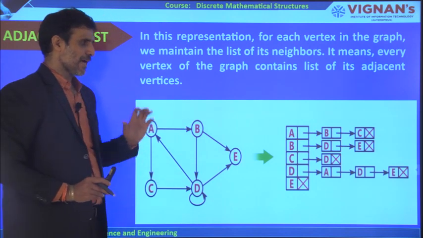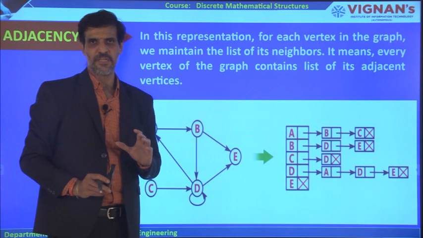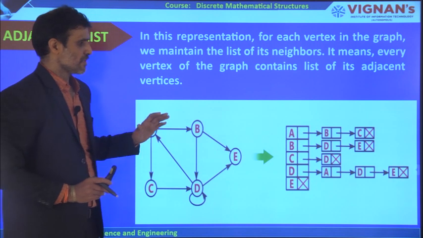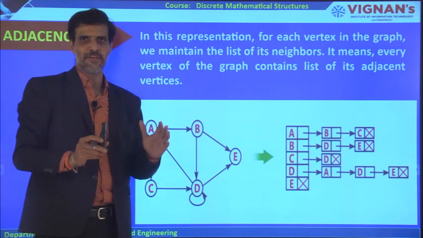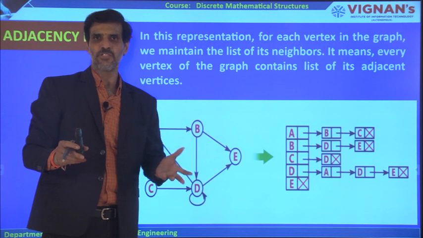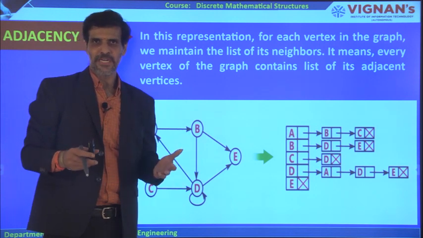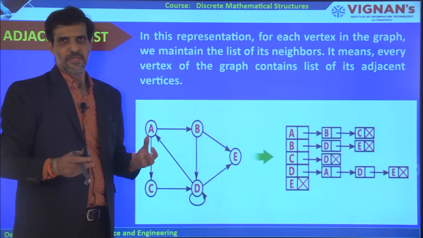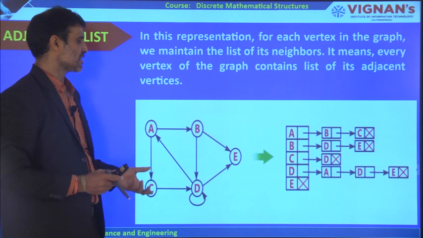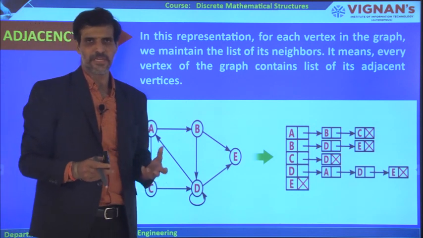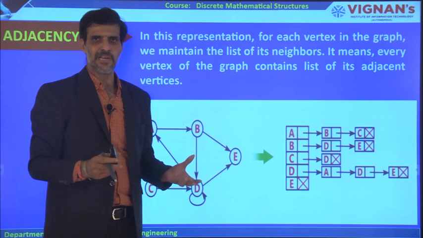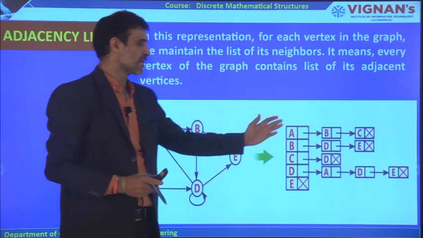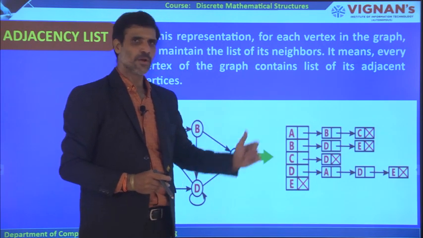So, one way of representing is the matrix, and the other way of representing the given graph is the adjacency list. When you represent in the form of a matrix, you can use arrays to implement that. When you represent in the form of adjacency list, you can go for linked list representation. You will learn in data structures what single linked list and double linked list are. There you can understand exactly what linked list representation is and how we implement it.